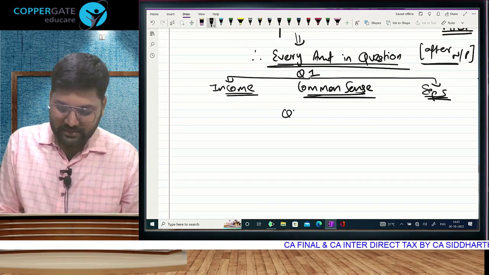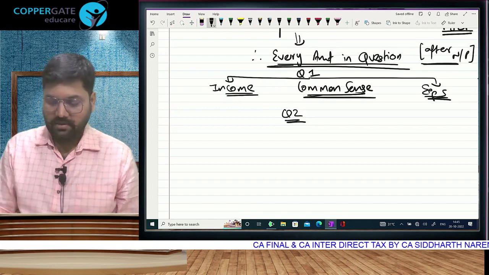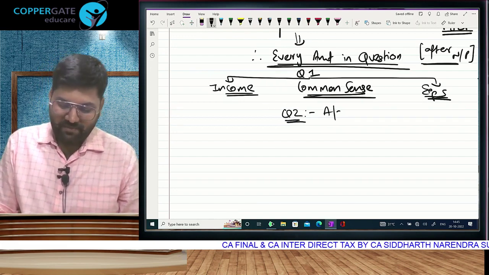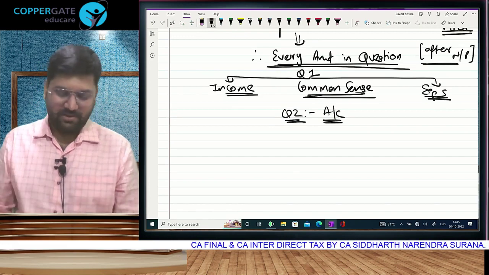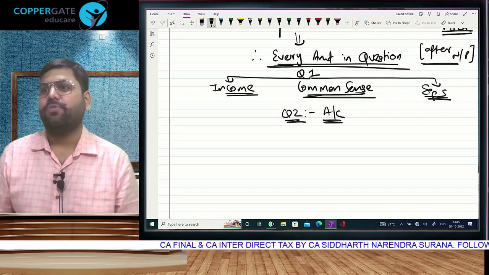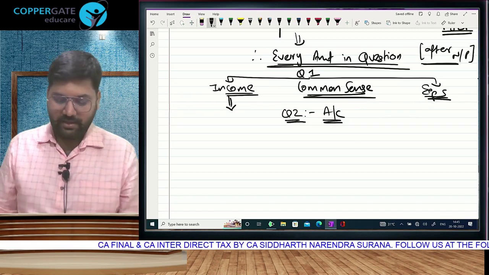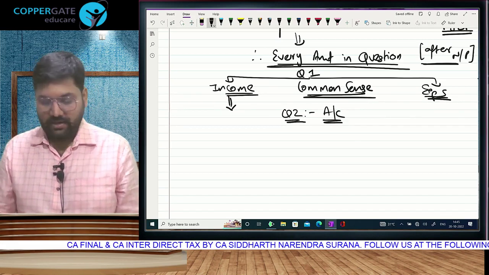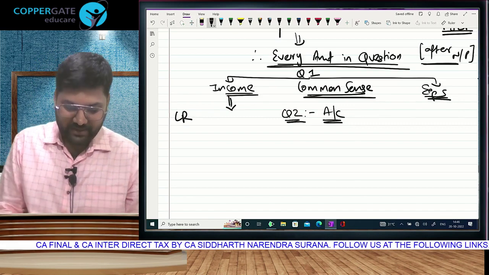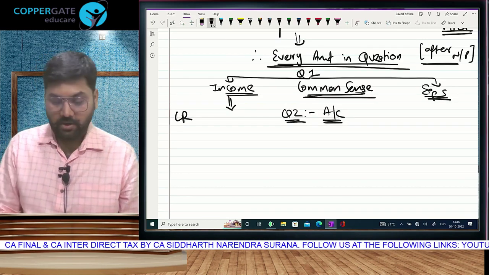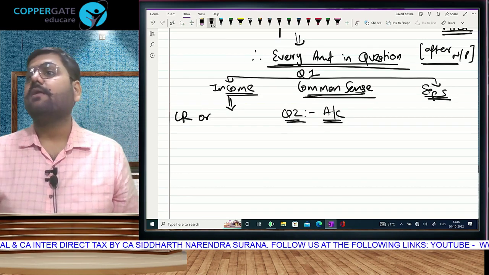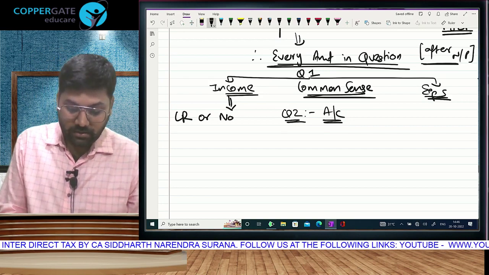Now we will go and ask the second question. बताना बेटा, please बताना, what is your treatment in accounts? Please बताना. For example, for income, what is the possibility in accounts? Possibility 1, that the income is credited, or possibility 2, it is not credited.